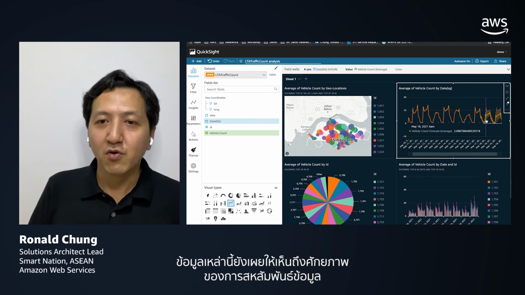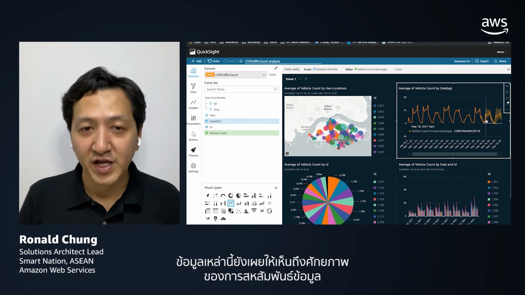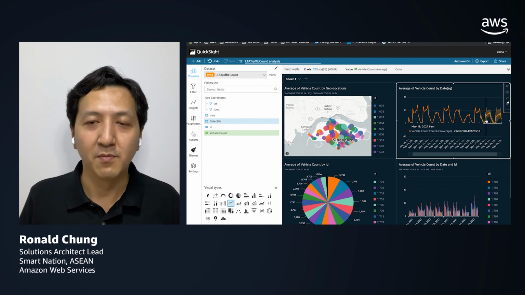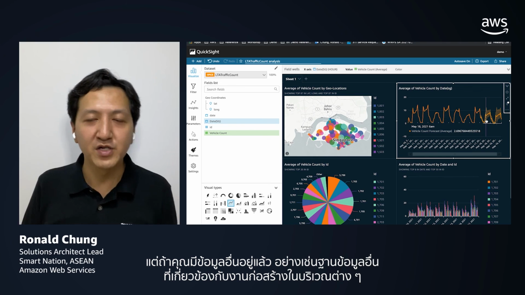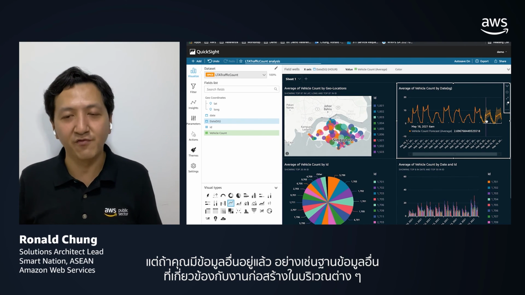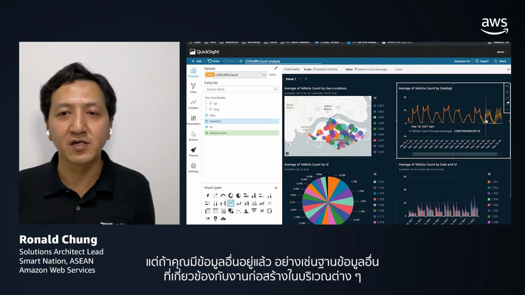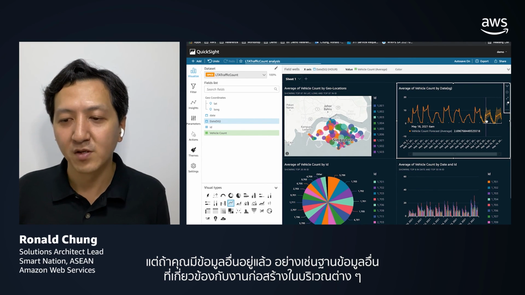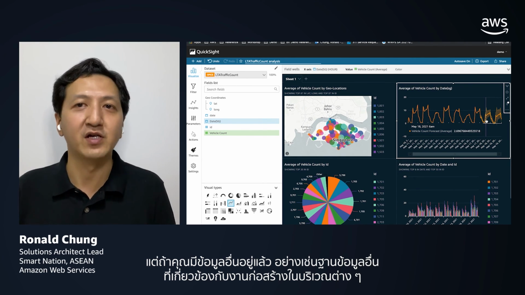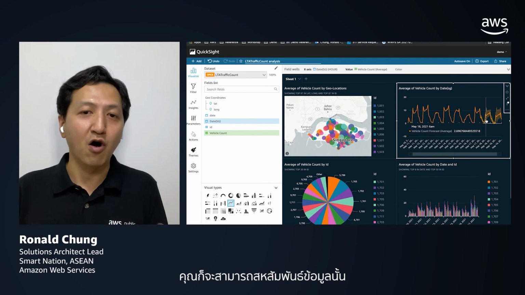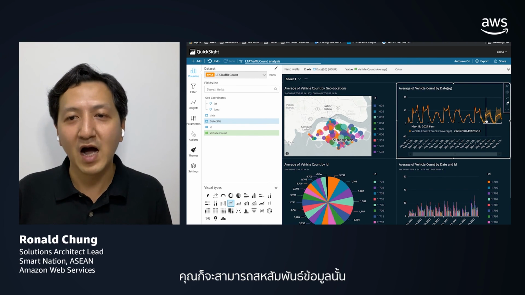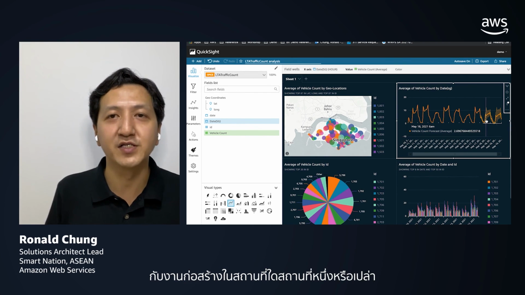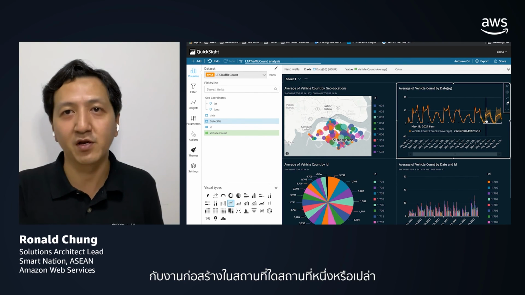But it also reveals the potential of data correlation, because you can see the data going up and down. If you have some other information in place, let's say another database consisting of information related to construction work in a particular junction, then you can correlate the high or low traffic count to see if it is correlated with the construction work in a particular location.